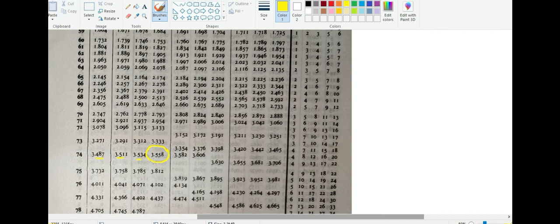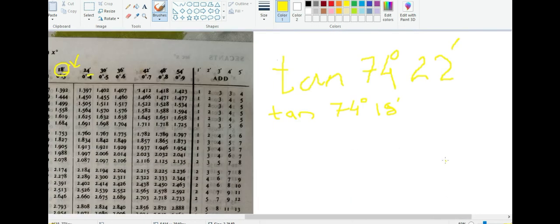So it is 3.588. Let me write down the value of that one. The question was telling you to find 74 degree and 22 minute, but we found 74 degree and 18 minute. Now if I subtract 18 minute from 22 minute, there is still a difference of 4 minute.